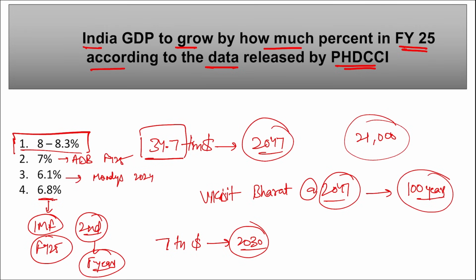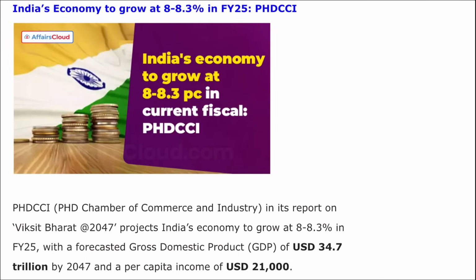So India's GDP to grow by how much percent in FY25 according to PHDCCI? India's GDP is expected to grow by 8 to 8.3% as per PHDCCI. The main aim is that India will achieve 100 years of independence in 2047, so this report is Viksit Bharat at 2047.